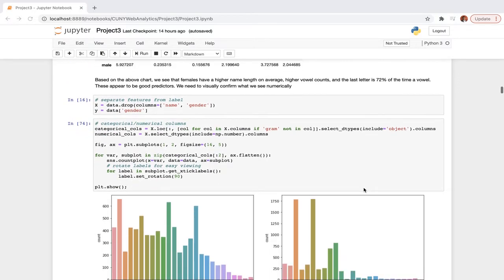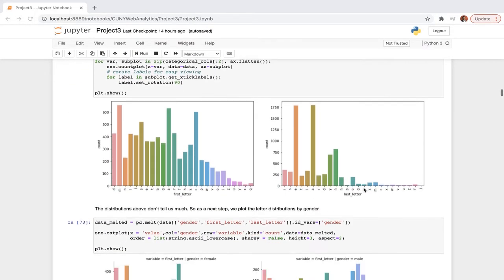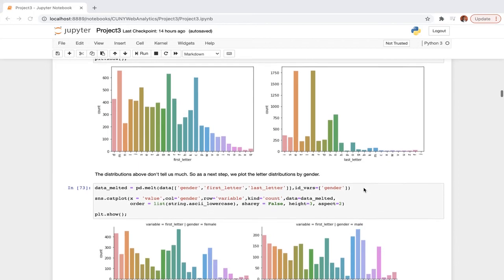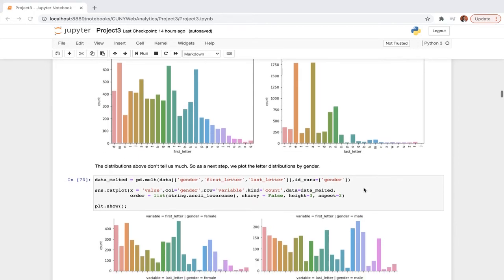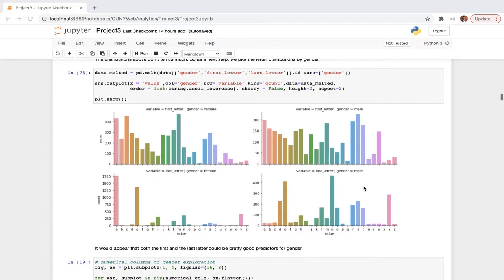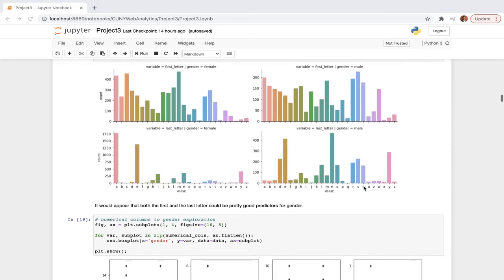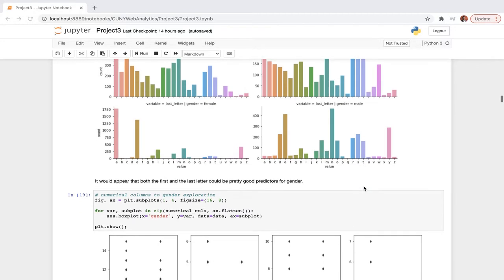Then we did a quick set of visuals of the first letter and last letter in the name, and we also did this analysis of first and last letter by gender, and based on the plots we can see that first and last letter could be pretty good predictors for gender.